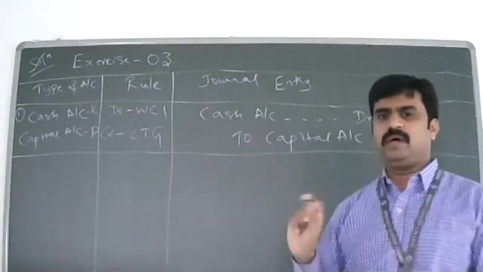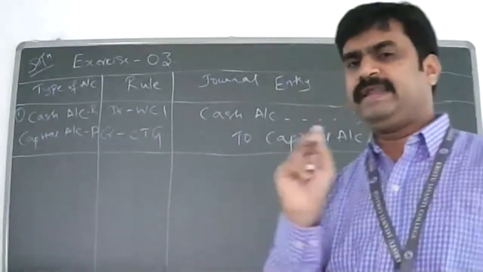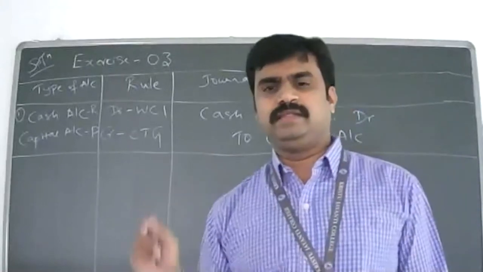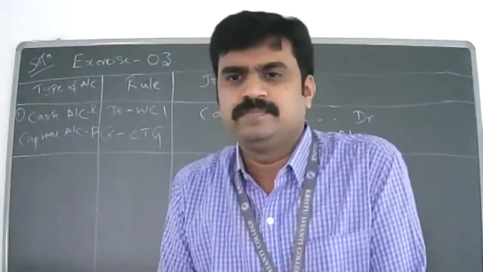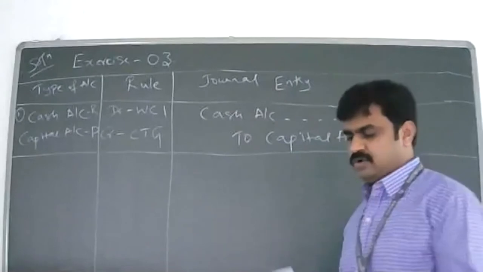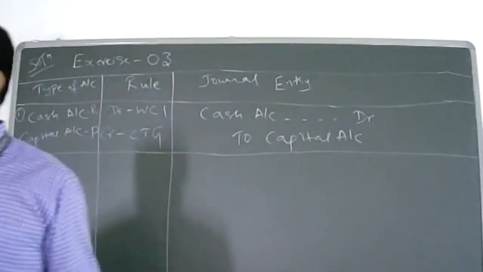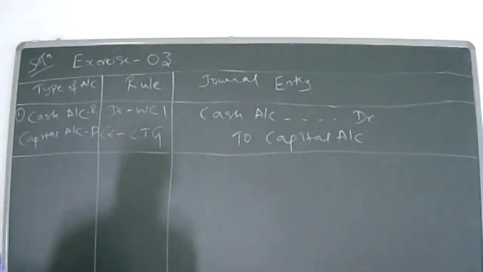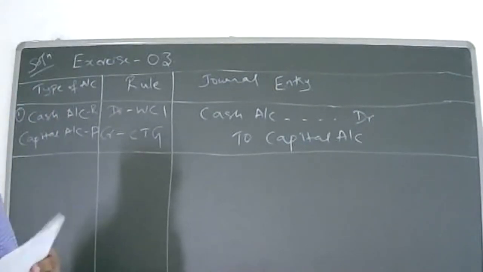These 3 steps, if you do them properly, any journal entry, any transaction which I give, you can pass it correctly. Is it clear, students? Yes, sir. Next transaction: opened a bank account with rupees 2,000.